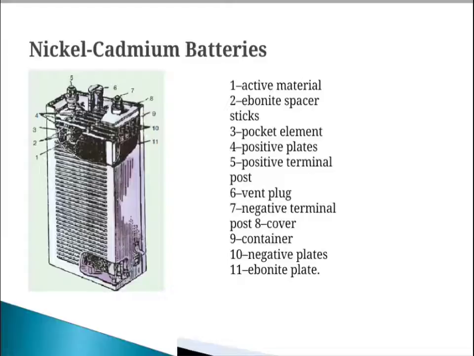This leads to the formation of an electric potential across the battery. The electrolyte in the lead acid battery is a mixture of sulfuric acid and water, which has a specific gravity. Specific gravity is the weight of the acid water mixture compared to the weight of an equal volume of water. The specific gravity of pure ion free water is 1.